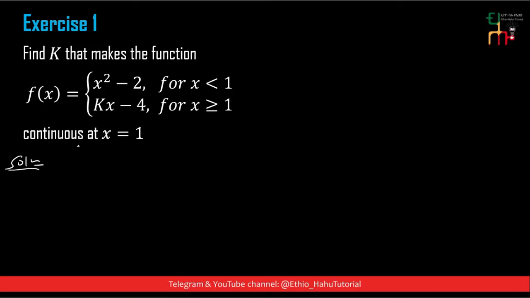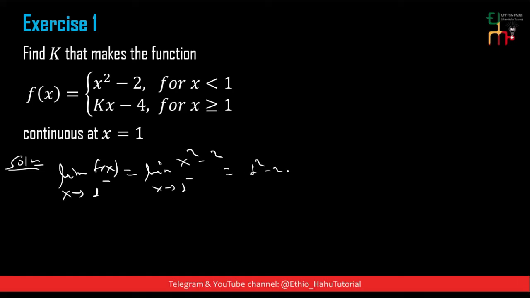we find the limits first. The limit of f of x as x approaches 1 from the left uses the function for x less than 1: the limit of x square minus 2 as x approaches 1 from the left is 1 square minus 2, which is 1 minus 2, equal to minus 1.